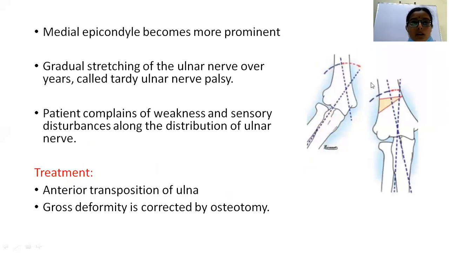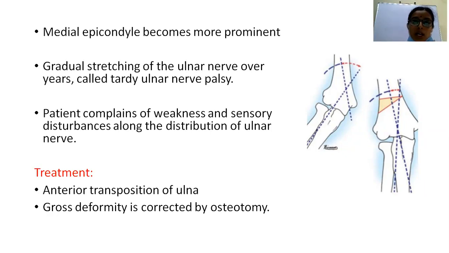deformity. As the medial condyle becomes more and more prominent, the ulnar nerve, which is located over the medial condyle, gets gradually stretched. Along with that, with the movements of flexion and extension, there will be irritation of the ulnar nerve, and this gradual damage to the ulnar nerve, which progresses over years, leads to tardy ulnar nerve palsy.